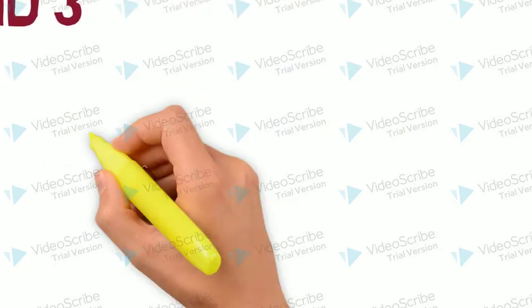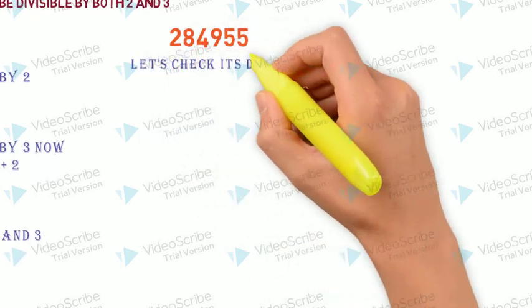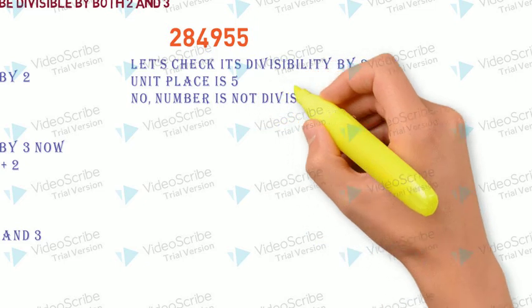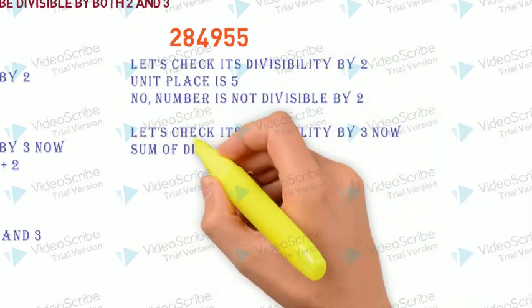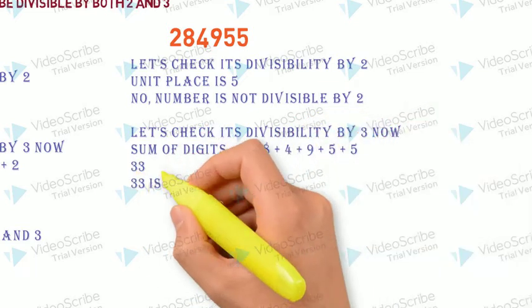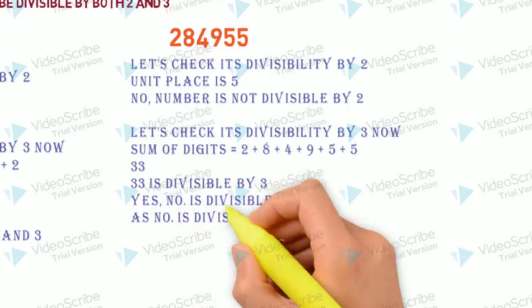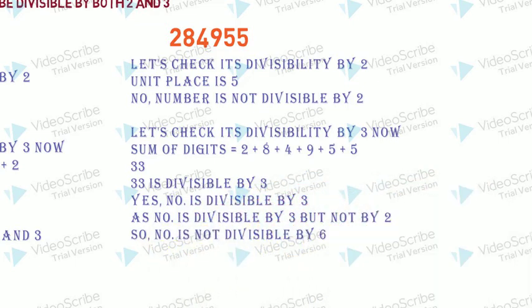Another one, 284955. Same rule we will follow here. The last digit is 5, that means the number is not divisible by 2. What about 3? Let's check the sum of digits. That is 33. Yes, it is divisible by 3. So we can say the number is divisible by 3 but not by 2. So the number is not divisible by 6. It should be divisible by both 2 and 3.